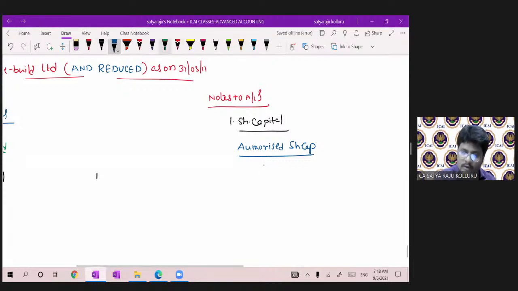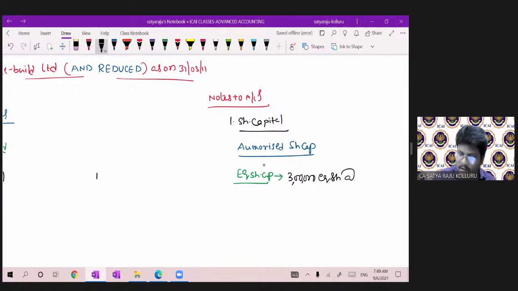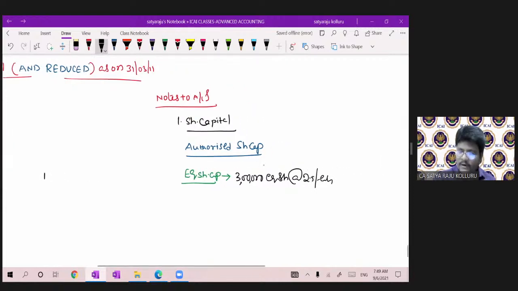Equity share capital: 3 lakh equity shares at the rate of 2.5 rupees each, which leads to 7,50,000.